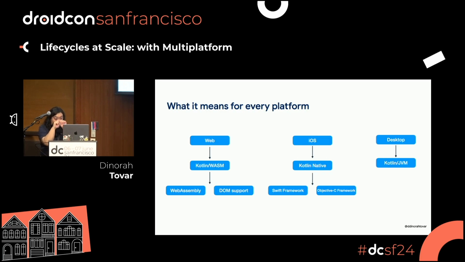So for all of these, there are some trade-offs, obviously, because not everything in Compose Multiplatform is stable. The only part that is stable is mostly what is going on in the Kotlin JVM, right? So that part is going to be Android and, surprisingly, the desktop. So for web, it's on alpha for obvious reasons.